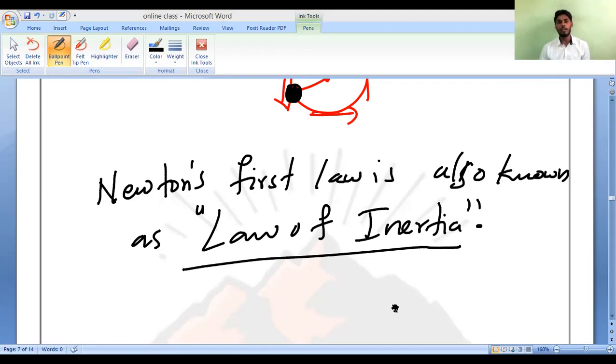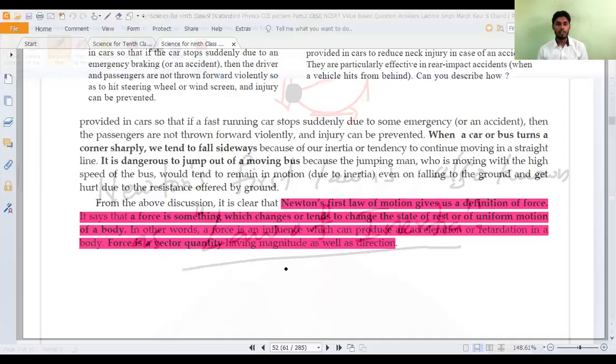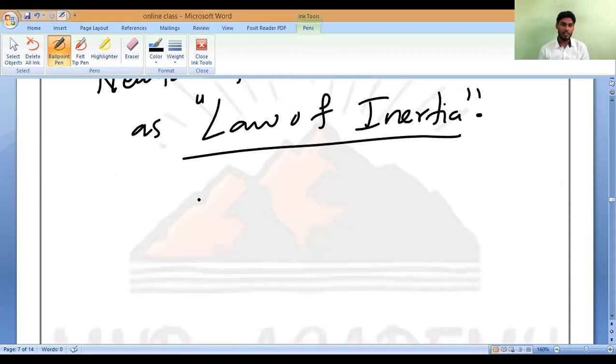Also, have you noticed? Whenever we are studying Newton's first law of motion, we are discussing the direction also, either forward or backward. So is it a vector quantity or a scalar quantity? That is what I want. Is it a vector quantity or a scalar quantity? Let us finish that one also.